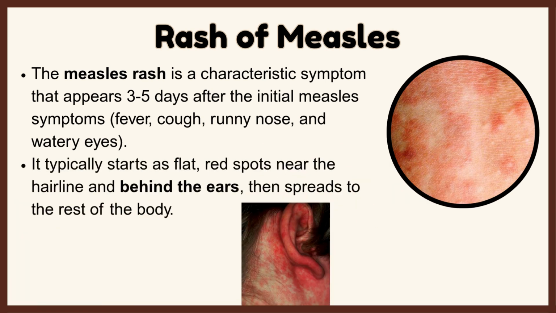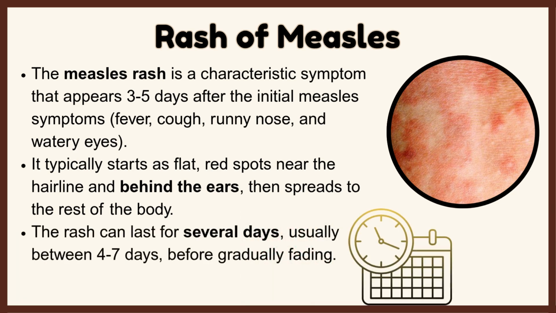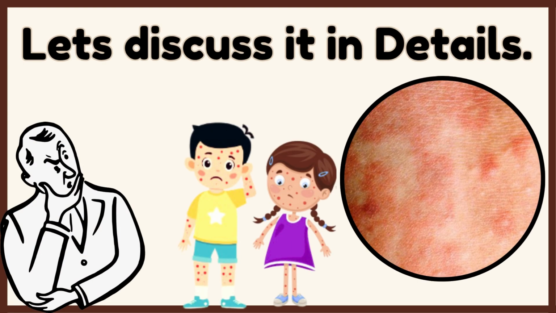It typically starts as flat, red spots near the hairline and behind the ears. Then it spreads to the rest of the body. The rash can last for several days, usually between 4 to 7 days, before gradually fading. Let's discuss it in detail.